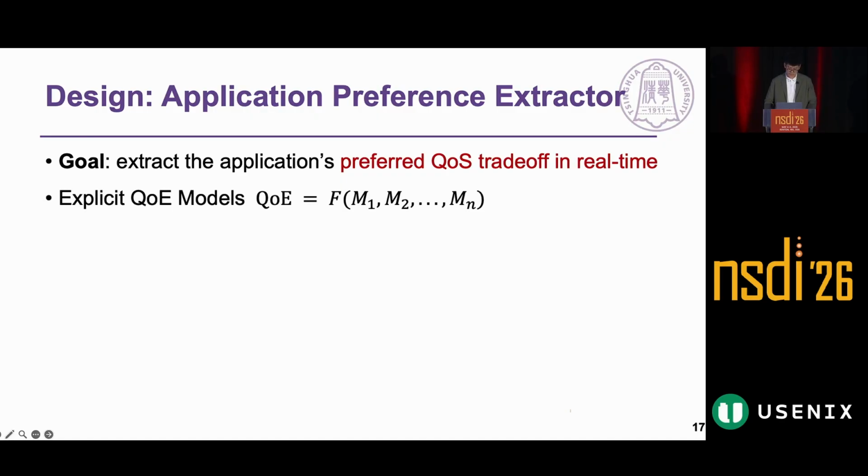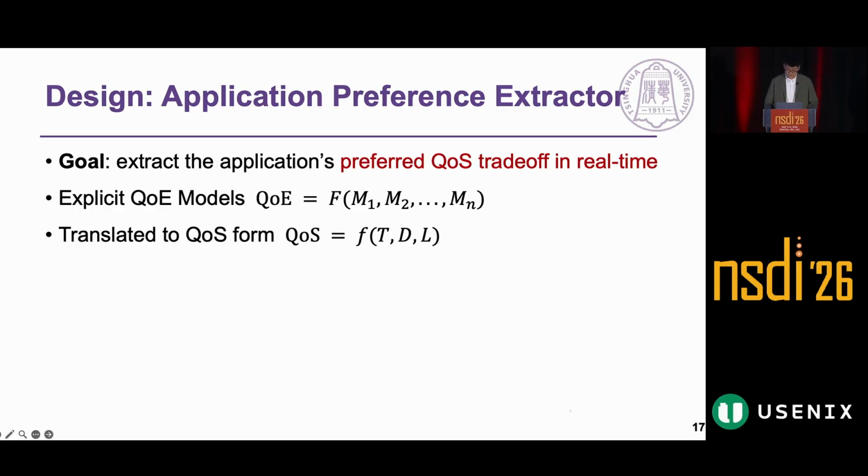We start with these explicit QoE models, which consist of several metrics, Mi. For example, in video streaming, video quality and stall ratio are included in the model, each associated with throughput, delay, and loss. We then translate these metrics into a corresponding QoS form, presented as a function of throughput, delay, and loss with different weights.